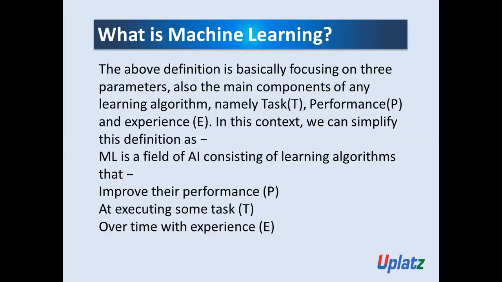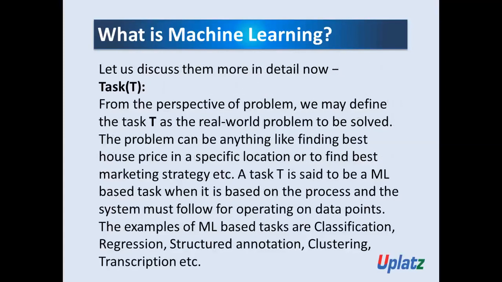Okay. Now let me explain each of these components in brief: what is task, what is experience, what is performance. Let us discuss them in more detail. First is task. From the perspective of a problem, we may define the task T as the real world problem to be solved. The problem can be anything like finding the best house price in a specific location or finding the best marketing strategy, etc.